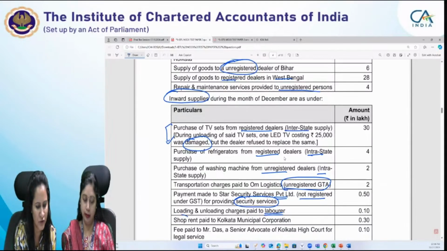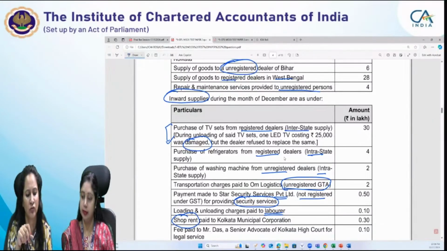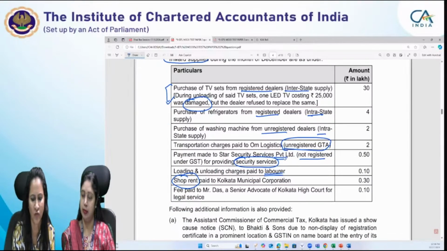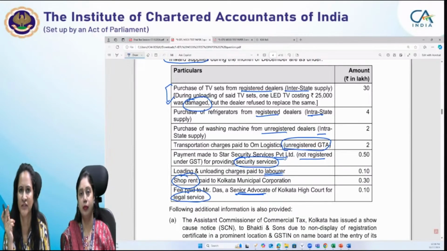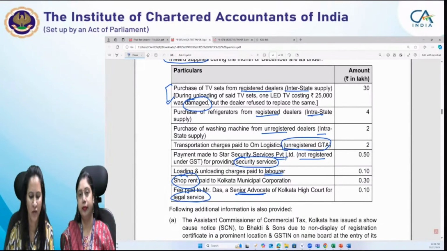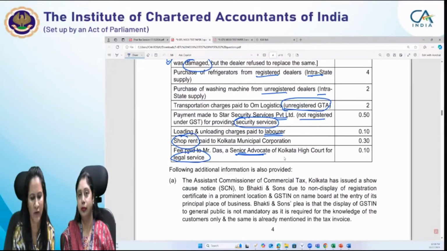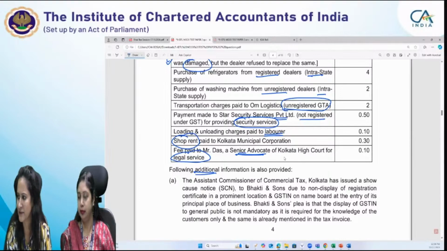So here it is shop rent. That means it is not in relation to the residential property. Then fee paid to Mr. Das, a senior advocate of Kolkata High Court, for legal service. Legal service, another where we can think that a reverse charge entry will get applied. Following additional information is also provided. Assistant Commissioner of Commercial Tax Kolkata has issued a show cause notice to Bhakti and Sons due to non-display of registration certificate in a prominent location and GSTIN on the name board at the entry of his principal place of business.